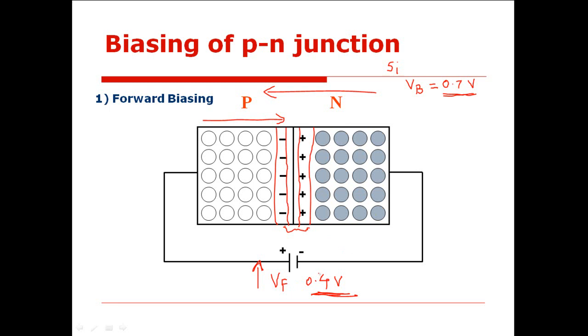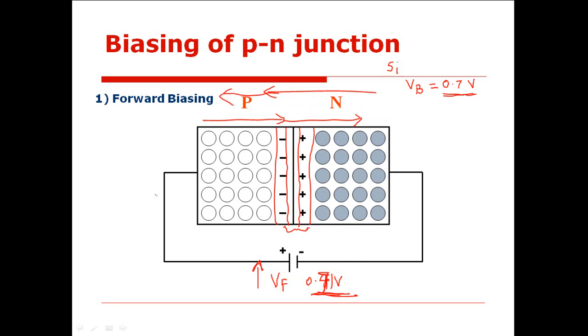As soon as I increase the forward potential more than 0.7 volt, such as say 0.71 volt or 0.72 volt, immediately it will overcome this barrier potential and the flow of holes from P side to N side is possible. Similarly, the flow of electrons from N side to P side is possible, and then transfer of majority charge carriers from one side to the other side takes place.